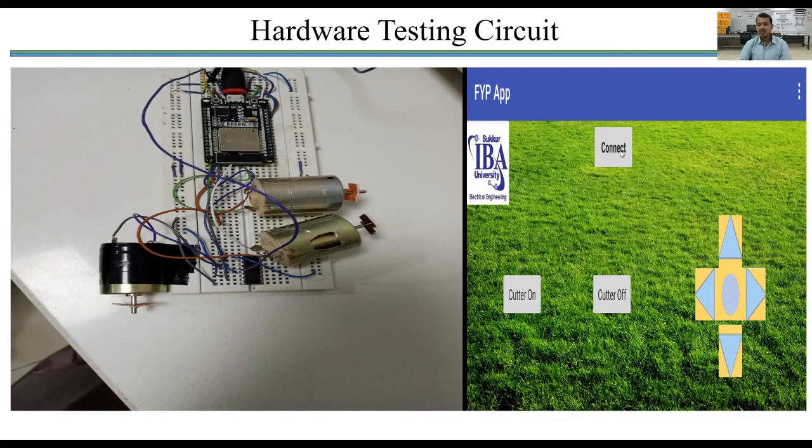And this is the mobile application. Here it gets the IP address, and these 4 buttons are used for the directions of the machine: upward, backward, left, right, and this middle round button is used for the on off status of the machine. 2 separate buttons are provided for the cutter on and cutter off status.